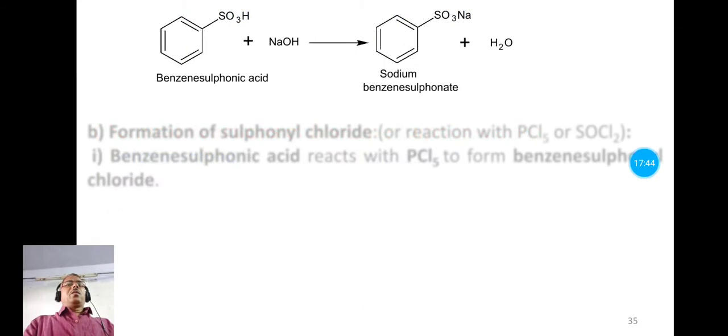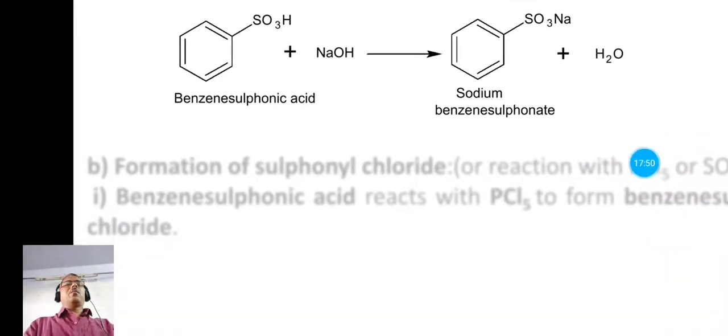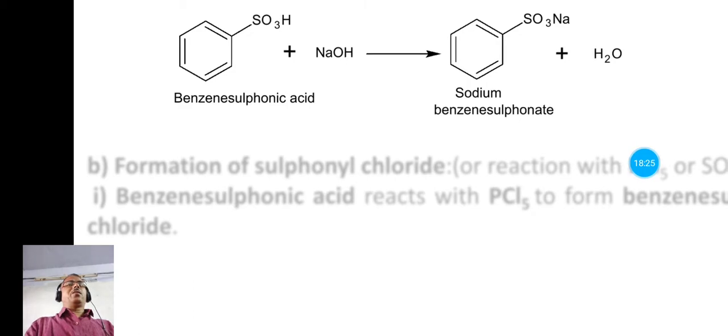Now see the reaction. This is the benzene sulfonic acid, and when it is treated with this base, then this OH and this H are given out as a water molecule, and the sodium gets attached to this SO3 group. So it is known as the sodium benzene sulfonate, or the sodium salt of benzene sulfonic acid. This is an example of a neutralization reaction, as the acid plus base react with each other and form the salt and solvent. So it is the neutralization reaction.